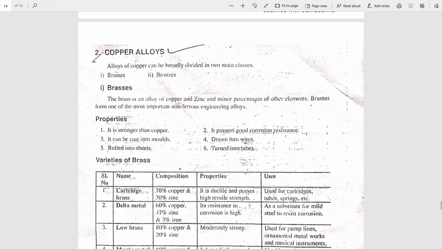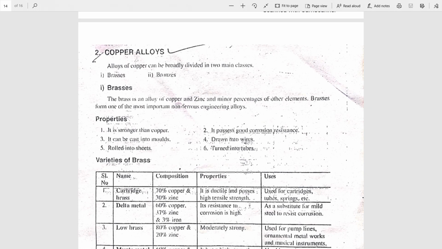Next, we'll move towards copper alloys. Copper alloys are divided into two main groups: brass and bronze. So, brass. What are the properties of brass?